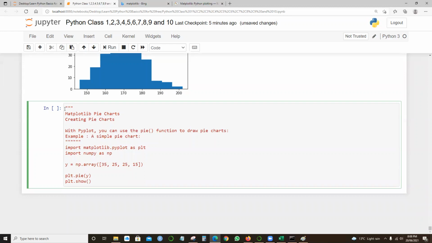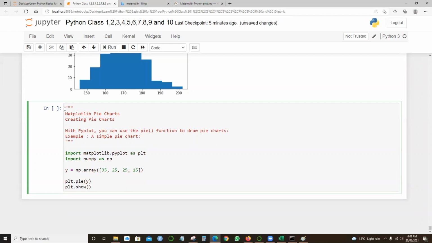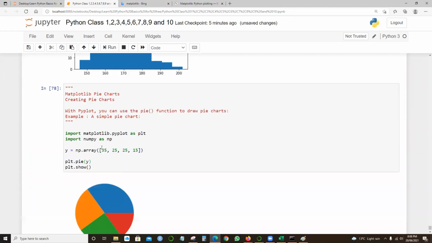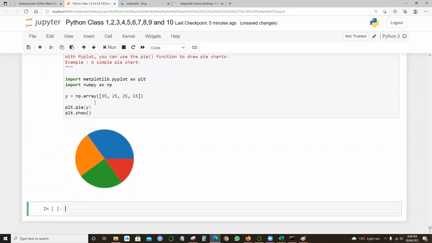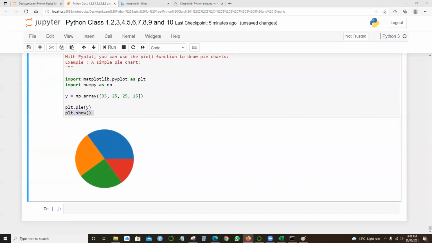Here we got these two lines: import matplotlib.pyplot as plt, which is a common line, and import numpy as np, and we got an array np.array 35, 25, 25, and 15, and I want to have this pie plot. So plt.pie of y, and then plt.show is to show. So you got this pie plot. We have the results over here.